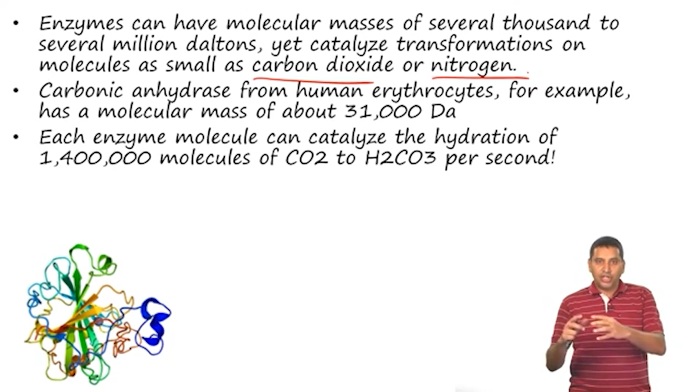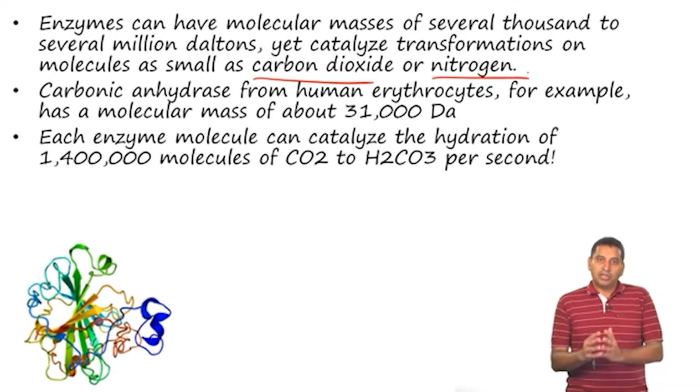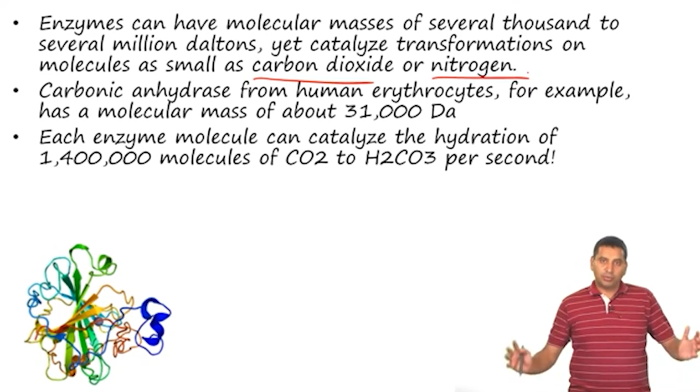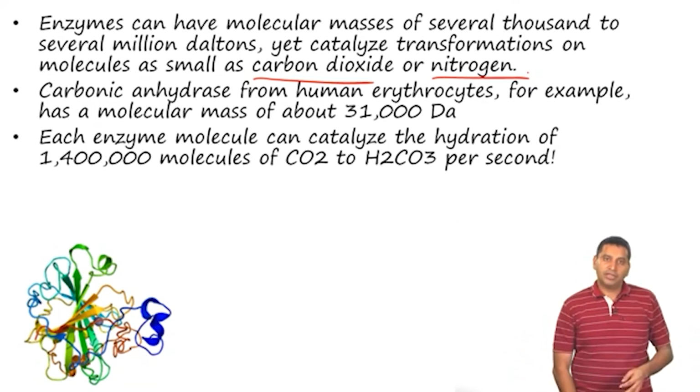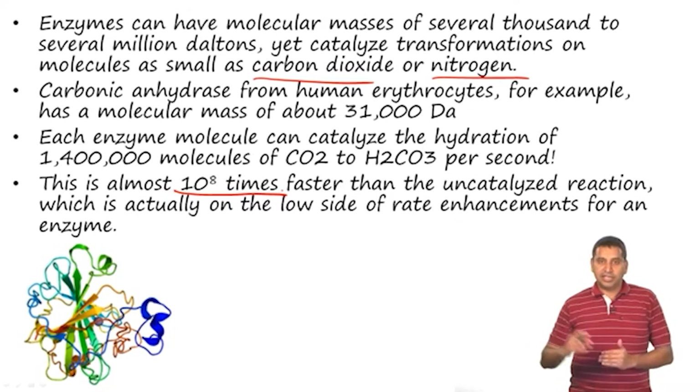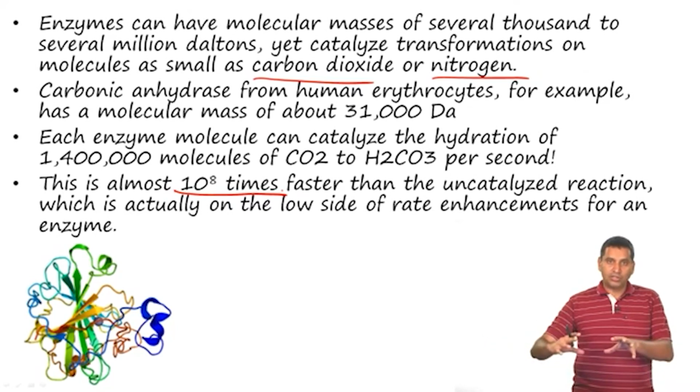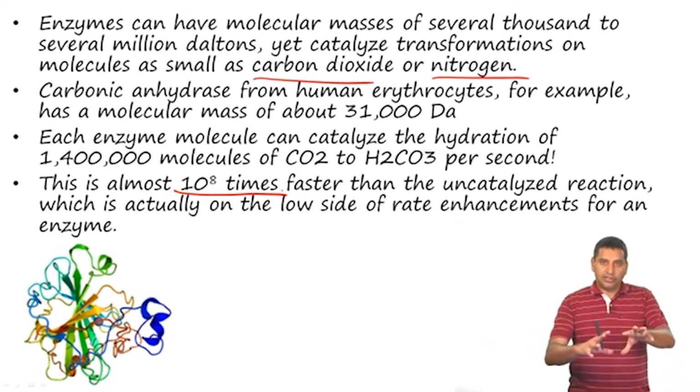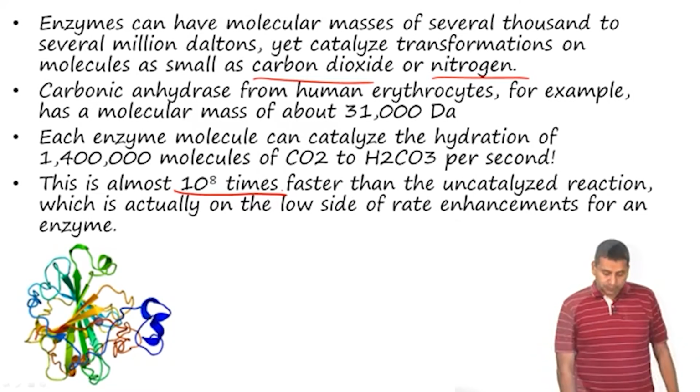So, it is a huge number and the efficiency is extremely high, but keep in mind that the molecular weight of this protein is 31,000. The catalyzed reaction is about 10^8 times faster than the uncatalyzed reaction. And this rate enhancement is actually on the lower side for a typical enzyme catalyzed process.